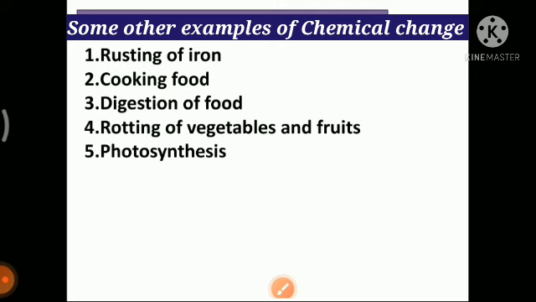Mainly from carbon dioxide and water, plants make their own food in presence of sunlight and chlorophyll, and this process is known as photosynthesis. Once they make food from carbon dioxide and water, they cannot reverse it. They cannot again make carbon dioxide and water from the food they make. Therefore photosynthesis is also an example of chemical change.